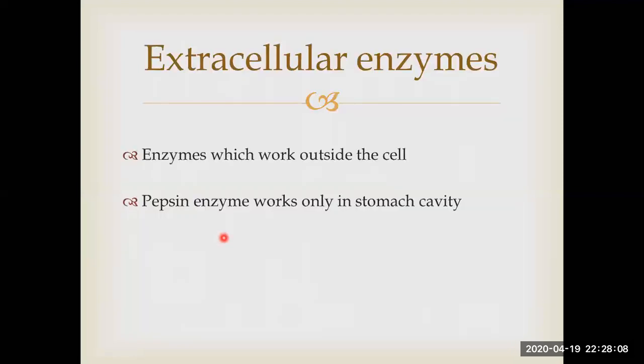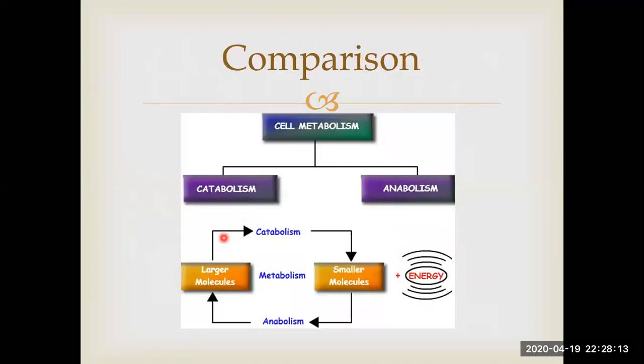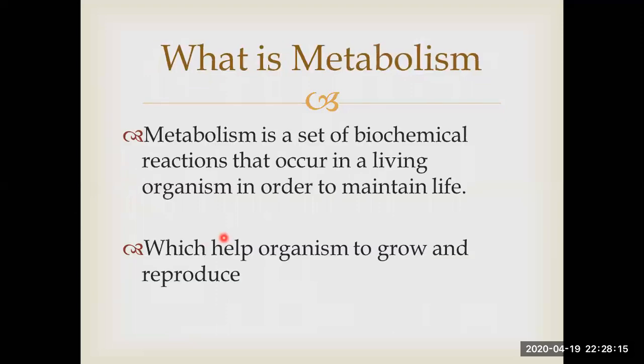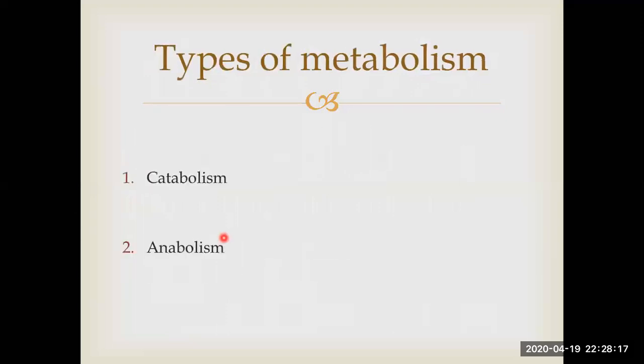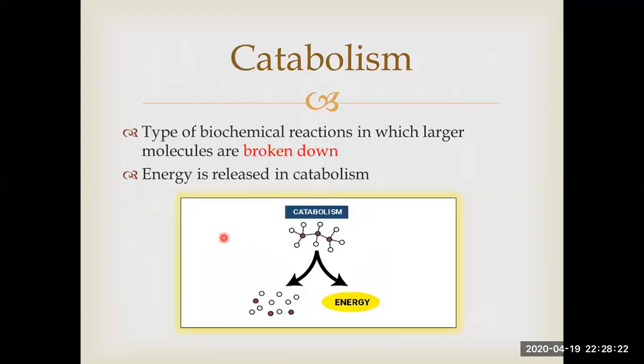So that was all for today's lesson. Let's have a quick recap of what we have studied. Metabolism is a set of chemical reactions that occur in living organisms. Catabolism is a process of synthesis and it requires energy. Anabolism is a process of breakdown of molecules and it releases energy. Whenever a molecule breaks down, it releases energy. For example, जब आपके घर में कोई glass टूटता है, तो that big molecule of glass is now in smaller patches, smaller pieces, and obviously some sound is also produced, जिसकी वजह से हमें पता लगता है कि घर में किस जगह गिलास टूटा है.